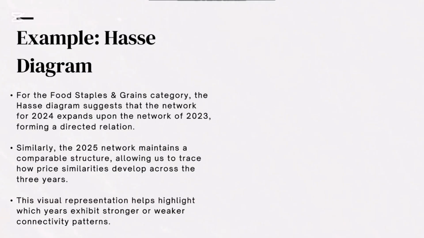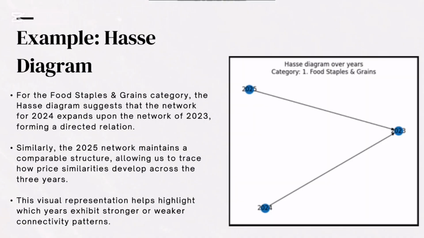In the food, staples and grain category, we saw that in 2024, the network contains all the edges from 2023, and this means that the cities became more aligned in their price behavior. And then from 2024 to 2025, the overall structure stayed stable as well, with only small changes. And this shows how we can use the Hasse diagram to make it easy to trace the evolution of price similarity over multiple years.